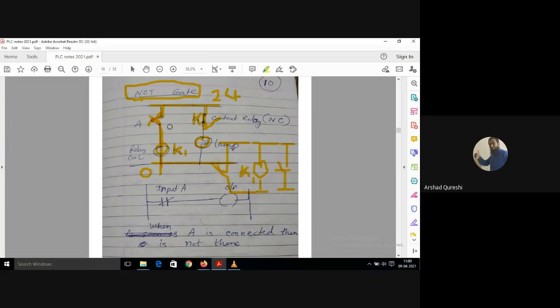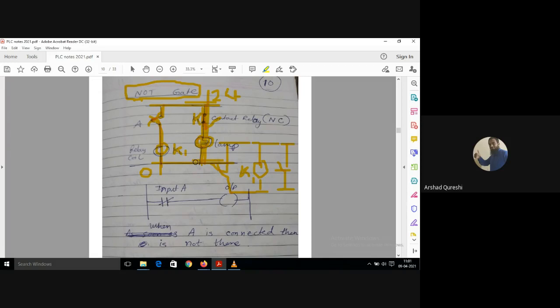So now tell me, if the K1 coil is getting energized and there is a normally closed contact connected already, which is keeping the lamp in on condition. It is already in on condition because this connection is made here. The normally closed contact is there, and therefore the upper horizontal line here is giving the current till the circuit is completed, and the current is supplied till here. So already the lamp is on.